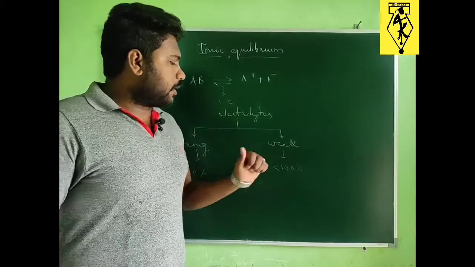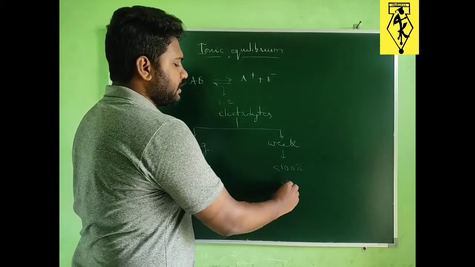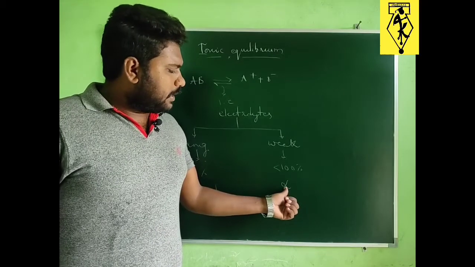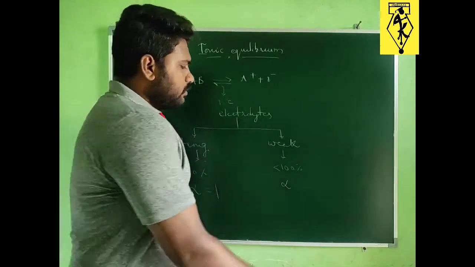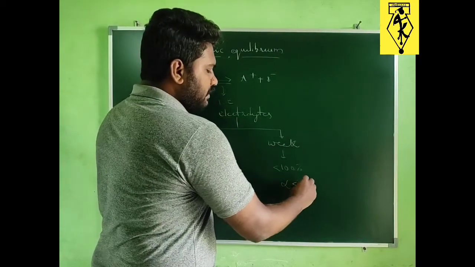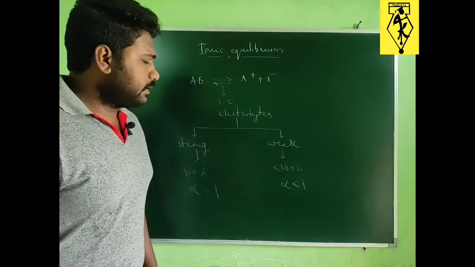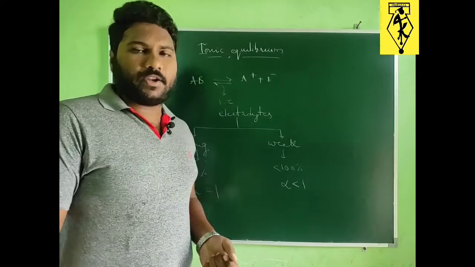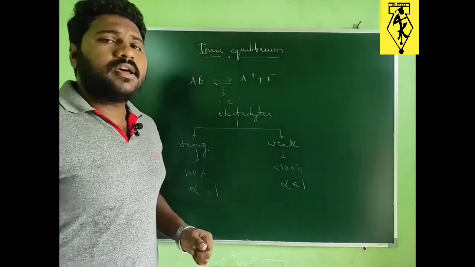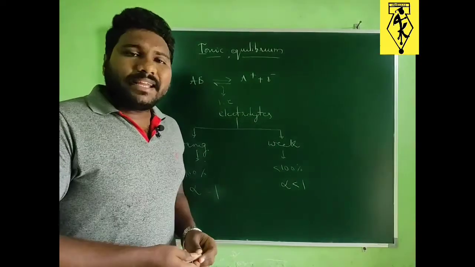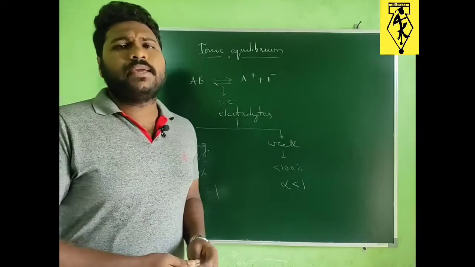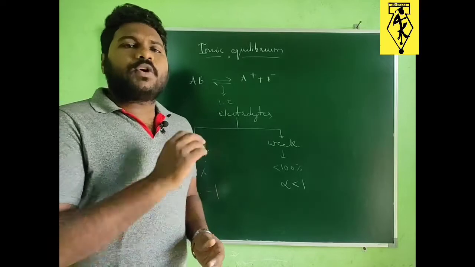For weak electrolytes, the degree of dissociation or ionization can be represented with alpha, and it is always less than 1. Then if we take any type of electrolyte at infinite dilution, its degree of ionization tends to be unity.